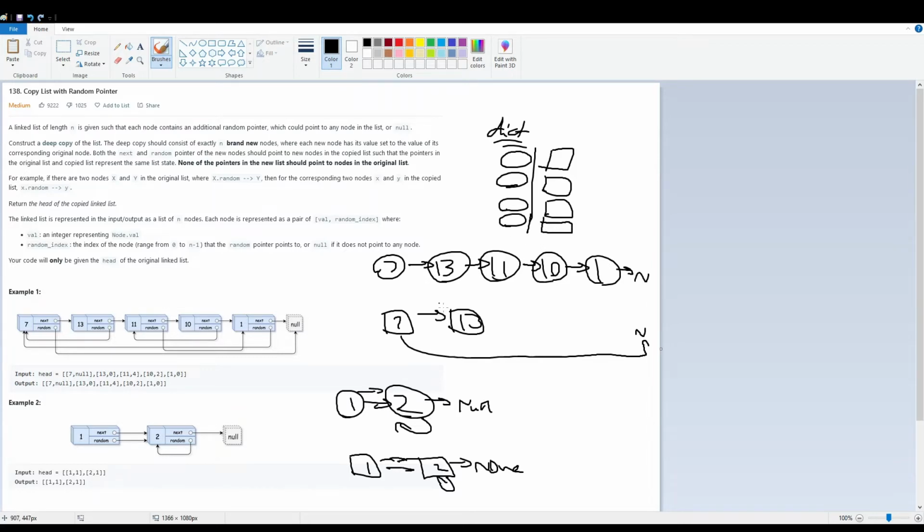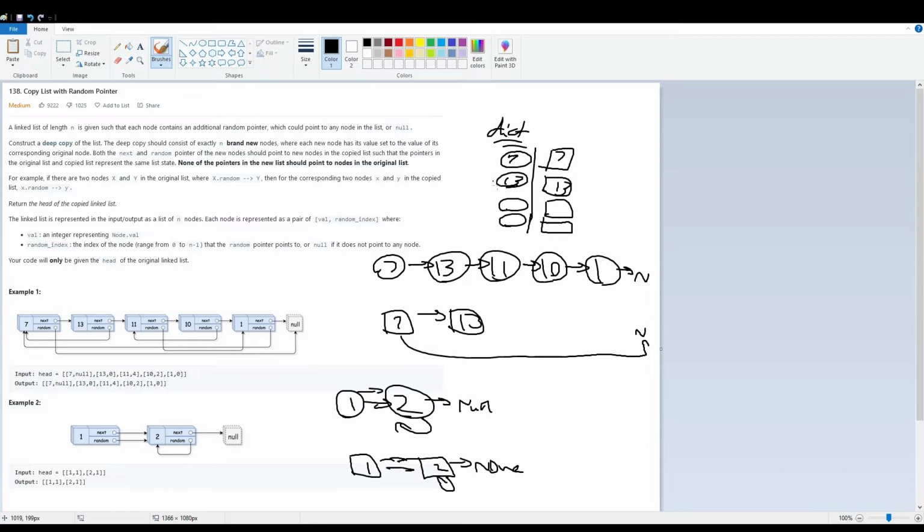So we traverse through the list, and then we traverse through the list again, this time looking at the next and random pointers. So for example, for 7 here, we look at the next pointer, and it points to 13. So let me do 7, 13, 7, 13.